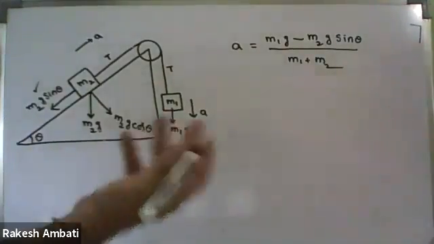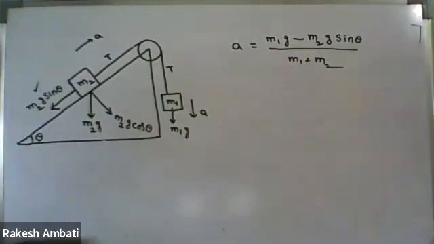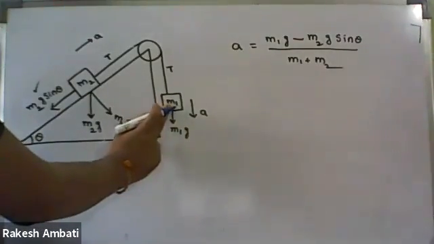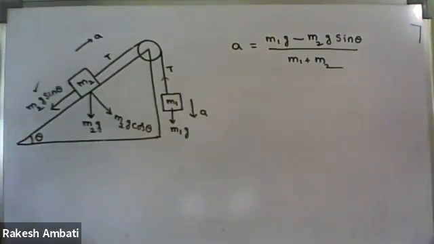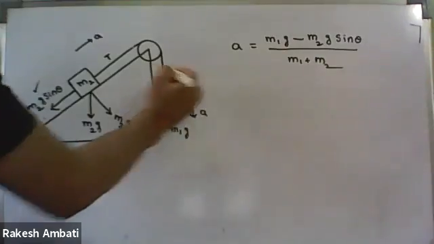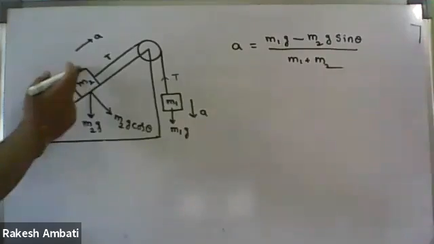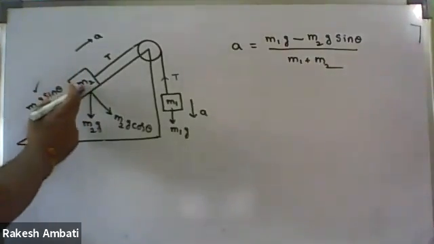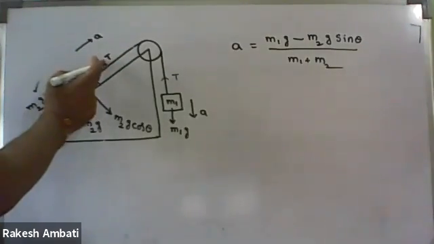To find the tension force, taking block M1 or block M2 is up to you. So for example, with respect to M1, what is the direction of the tension force? Upwards. Then with respect to the M2 block, if this is the body we are taking, what is the direction of the tension force? Away from the body along the string. So the tension force is up the inclined plane.